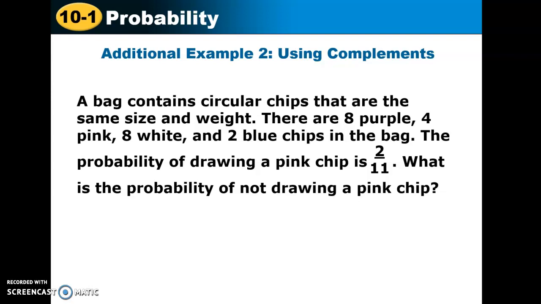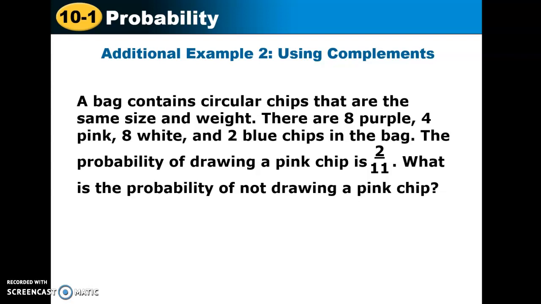Okay, I diverge. There are 8 purple, 4 pink, 8 white, and 2 blue chips in the bag. If I were taking notes at this point, I'd abbreviate purple to PU, and then 4 PI, 8 W, 2 B for blue. You can abbreviate or you can write the words out, okay?